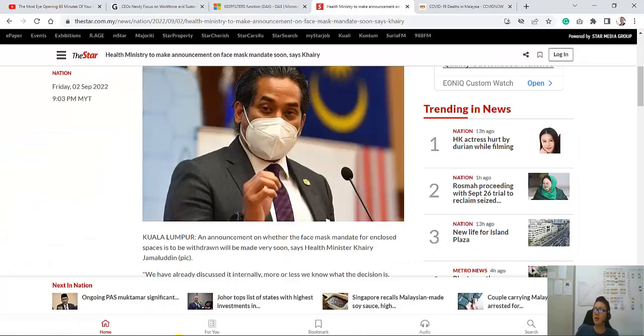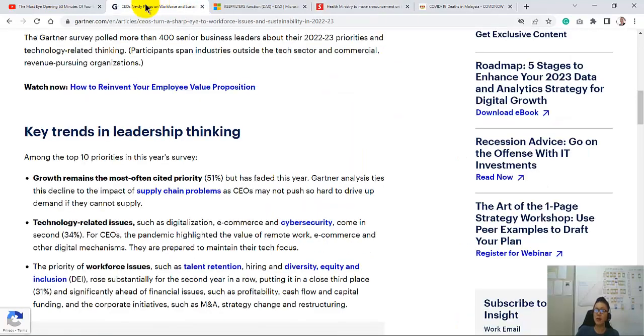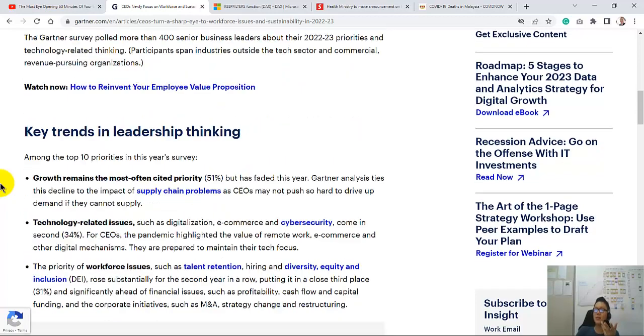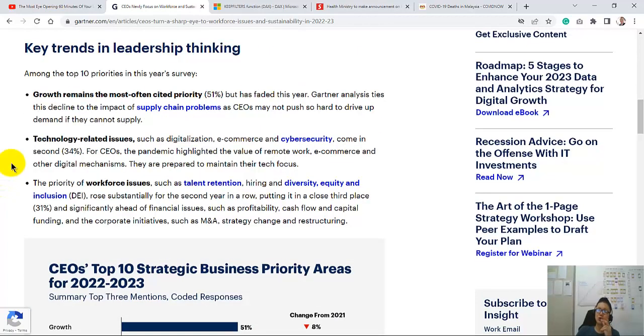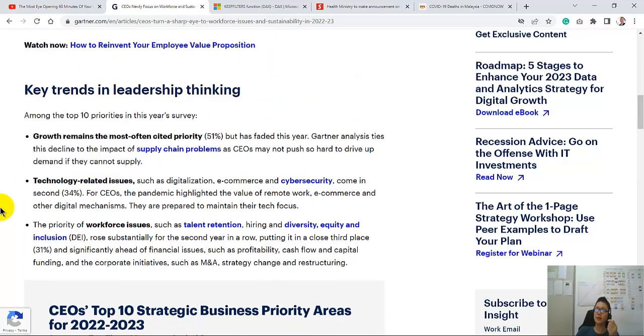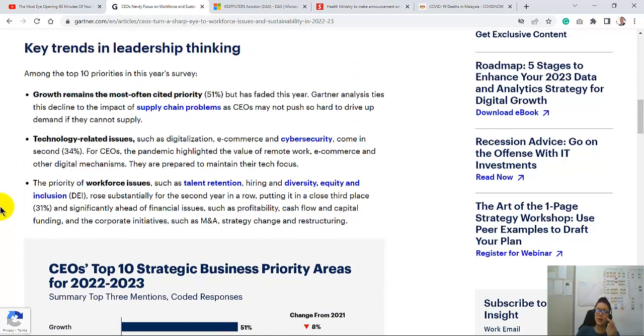In fact, you want to know what the global CEOs are actually looking at, right? Do they still look at COVID? No, this is not their concern anymore. They look at three major top 10 priorities: growth, technology, and workforce issues. So these are the three key areas they're looking at. Gartner tells you that, right? Growth, tech. So if you want to excel in the next year or two, spend your time working on these things here.